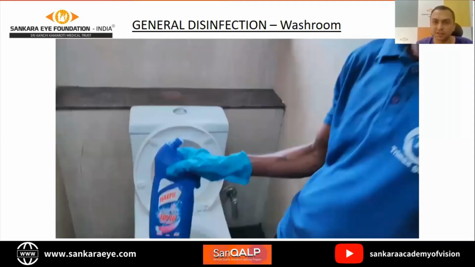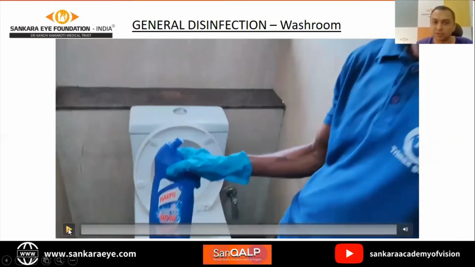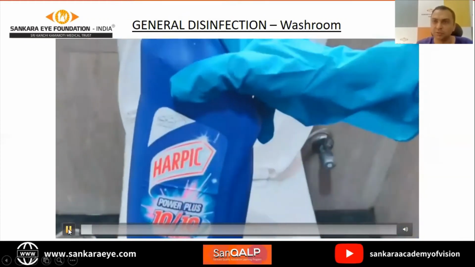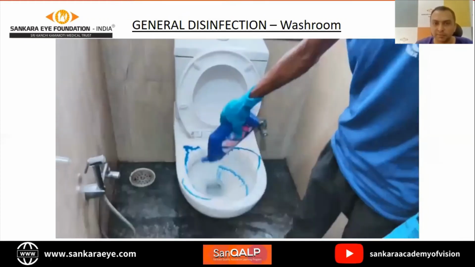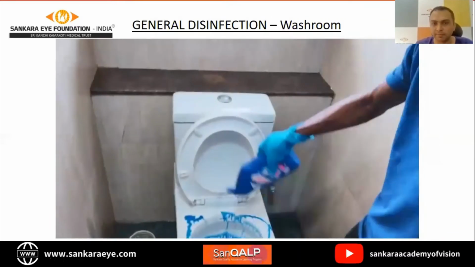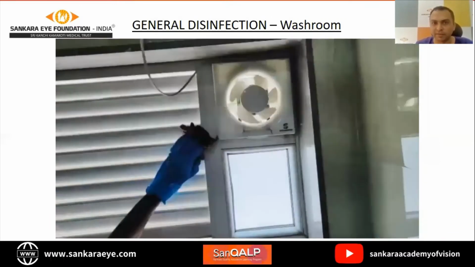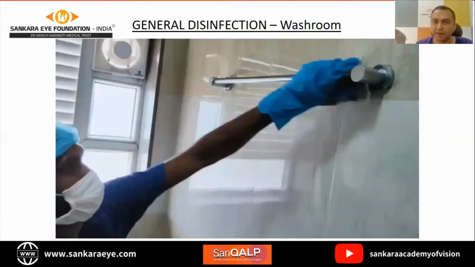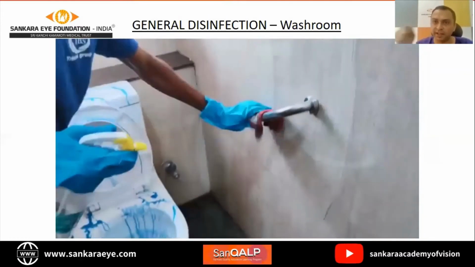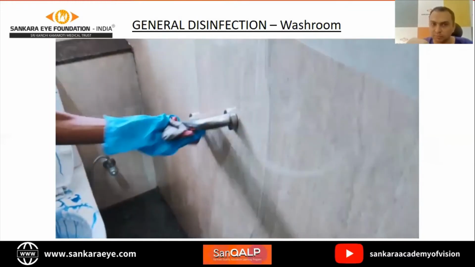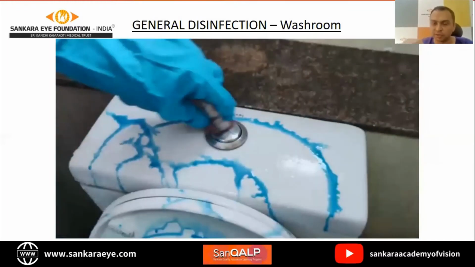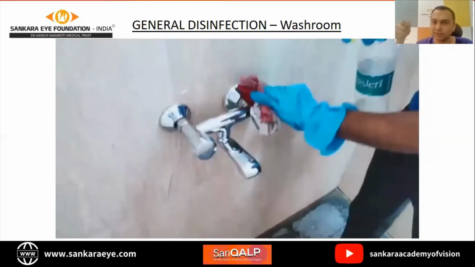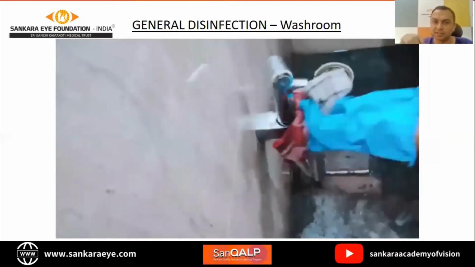Then this is general washroom disinfection. We've already told that we need to use Harpic for our washrooms. You need to apply Harpic on all your sinks, the washroom, and the toilet seat. Leave it for about 10 minutes or so, and then nicely, thoroughly clean it with water.